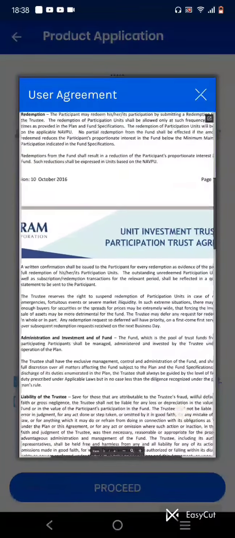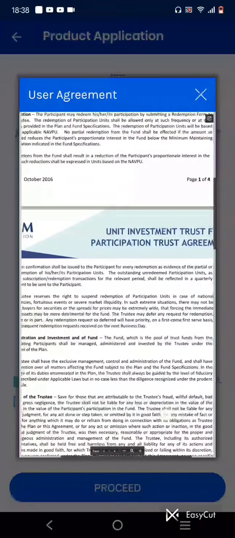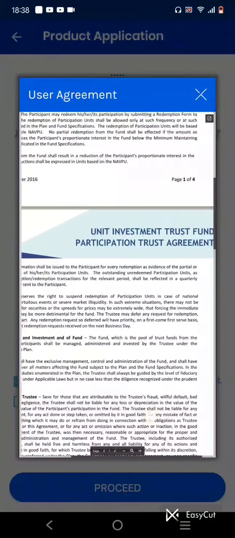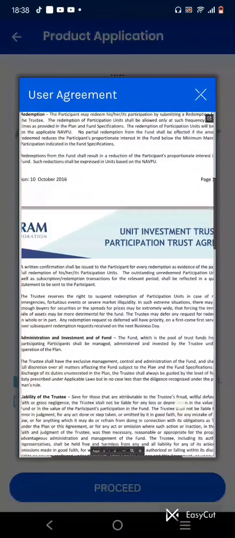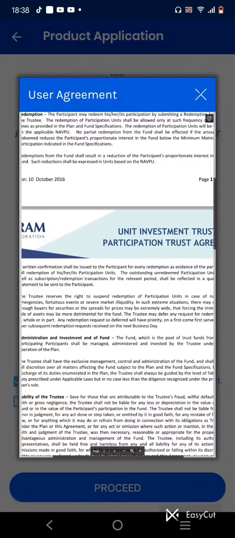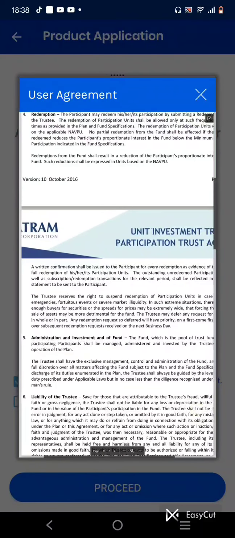In the discharge of its duties enumerated in the plan, the trustee shall always be guided by the level of fiduciary duty prescribed under applicable laws, but in no case less than the diligence recognized under the prudent man's rule. So that's administration and investment of the fund.